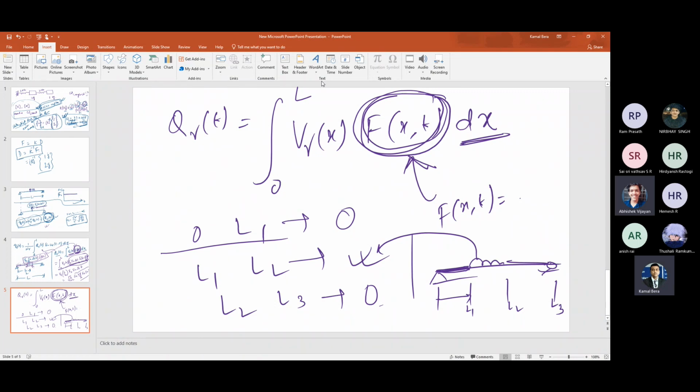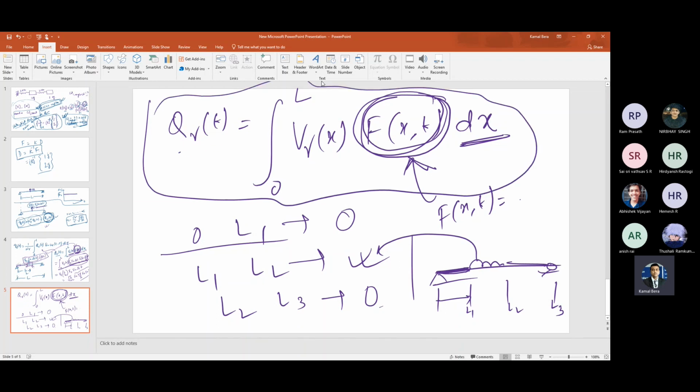Yes, sir. He is just asking how to do this integration to find out the Qr(t) if the loading is different. That's all. Does anybody still have doubts? So please go through different books, that is my suggestion. And again I am repeating, see the solved examples. Any doubt?